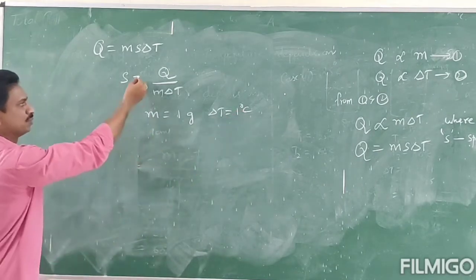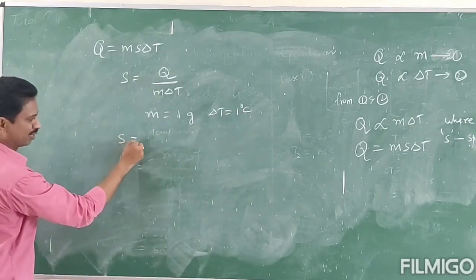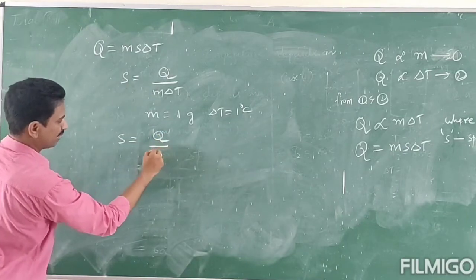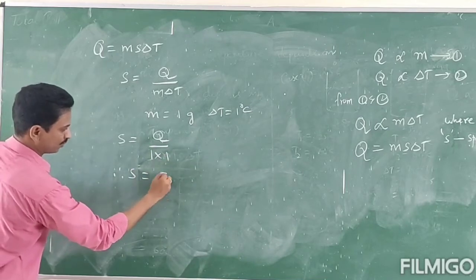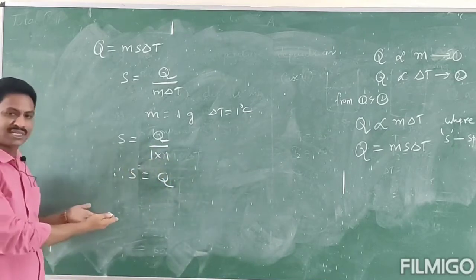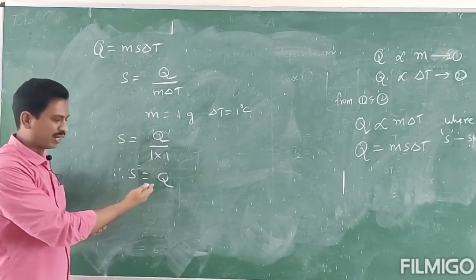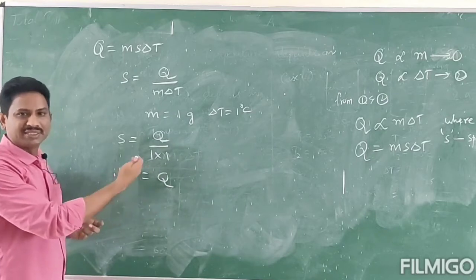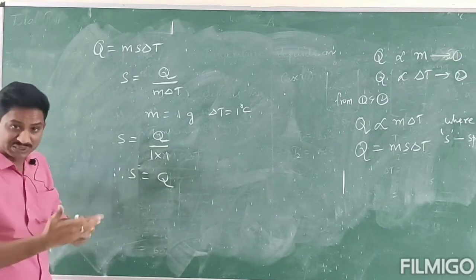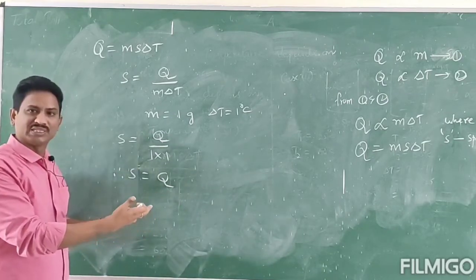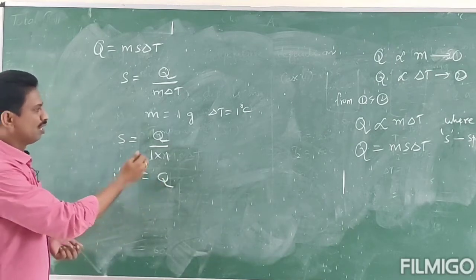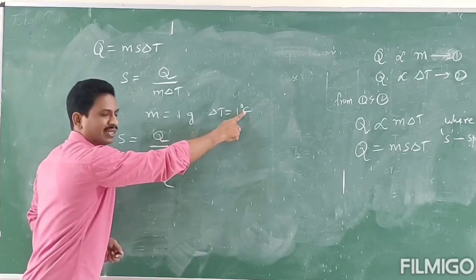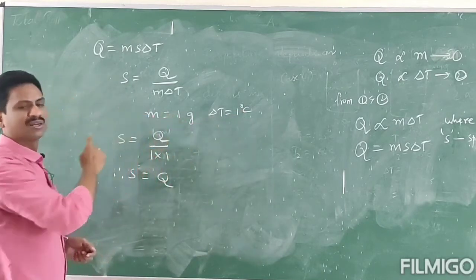Substituting in this equation, you will get S is equal to Q by 1 into 1. Therefore, S is equal to Q. What is S? Specific heat. What is Q? Heat content. That means specific heat is the heat required to raise 1 degree centigrade in 1 gram of mass.